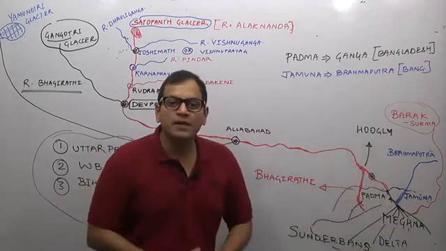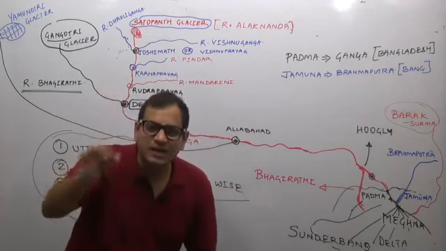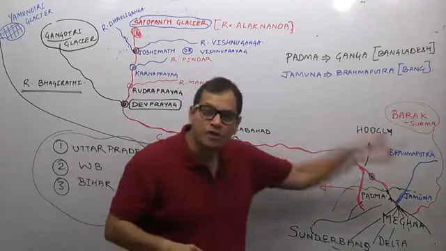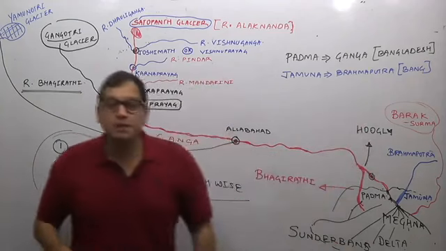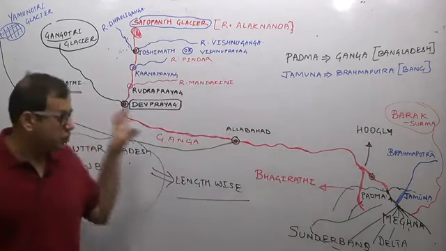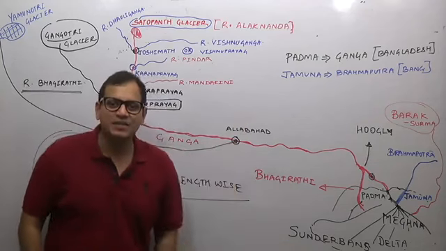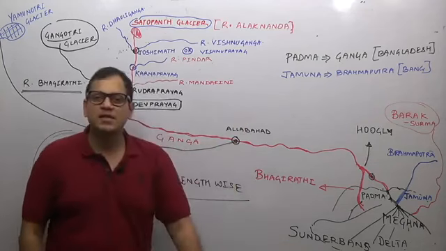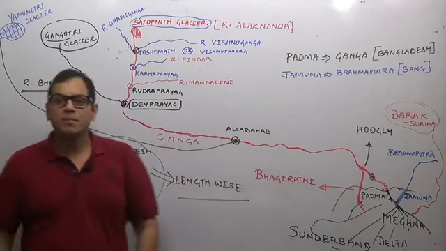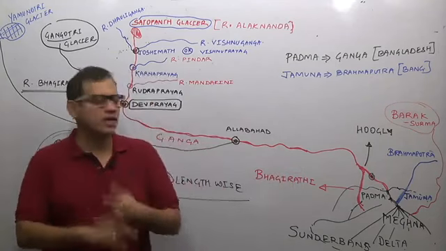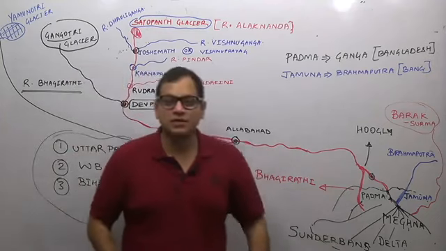They two form the river Meghna, along with one smaller river of northeast India. It is an independent river. It is neither a tributary of Ganga nor a tributary of Brahmaputra. It is an independent river which joins the Meghna river system, that is the Sundarbans Delta region. It is the Barak river, whose important tributaries are Surma and Kushiara. So remember, it is the Barak river system.